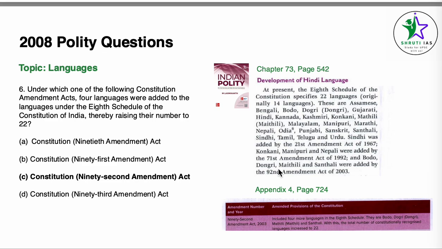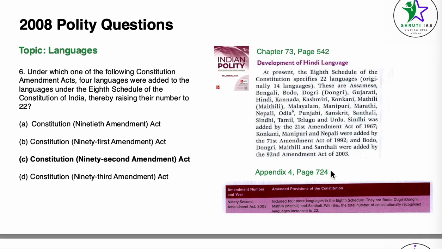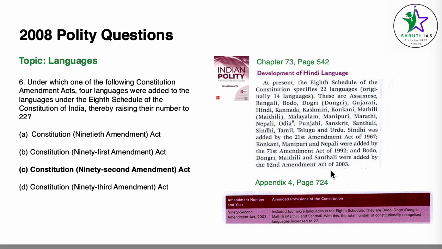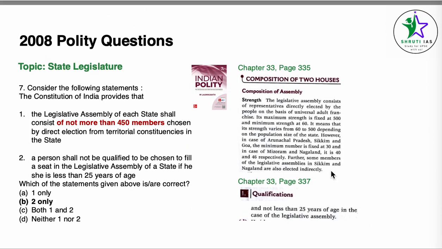So Konkani, Manipuri, and Nepali were added by the 71st Constitutional Amendment Act of 1992, which is the answer for the 2024 paper. We'll get to it when we get to the 2024 paper. Okay, so moving ahead to question number 7, the topic is state legislature.